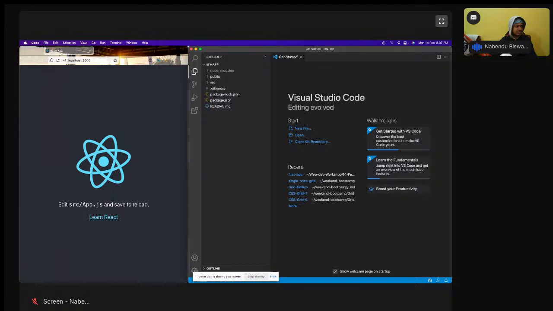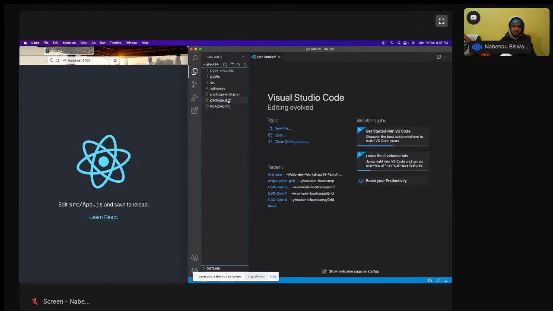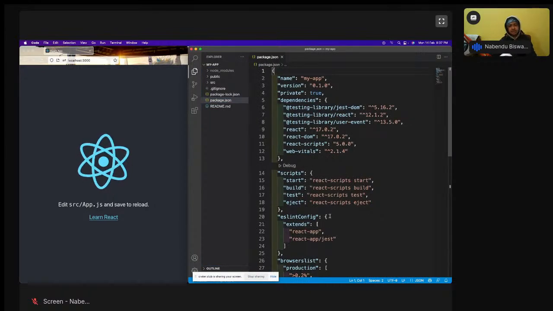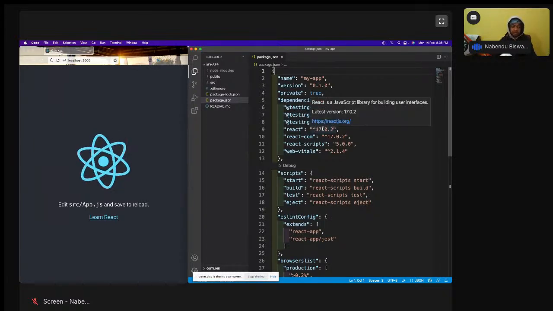Okay, this is all good, and now what we are going to do is understand how a React app works, what is the structure and all those things. The structure is like this. package.json is there. package.json is a very important file which contains all the libraries which React has. So just like this, React is 17.0.2. This is a very important thing. It is very important because React has gone through major changes, not that it has deleted anything, but major changes from